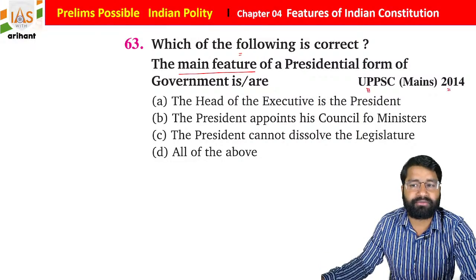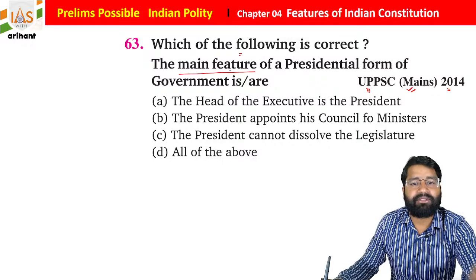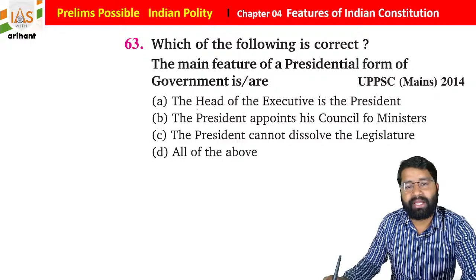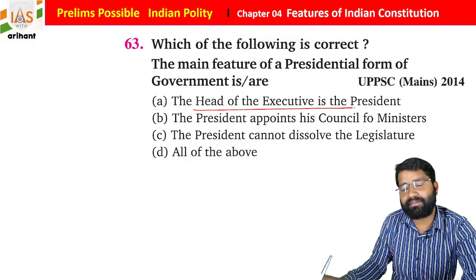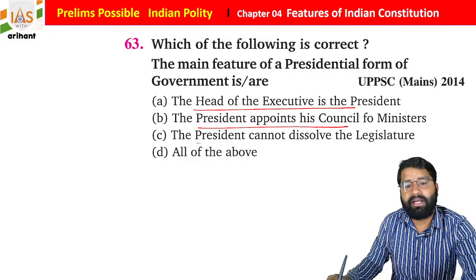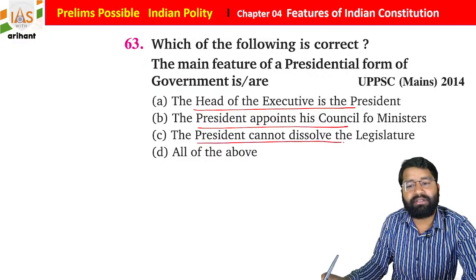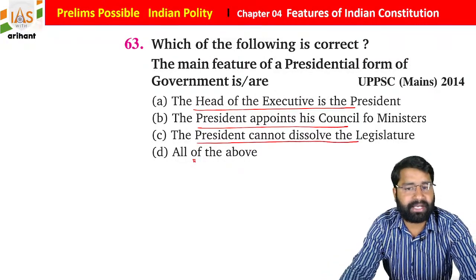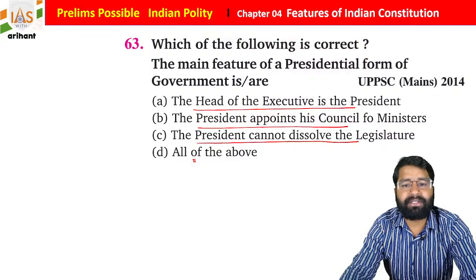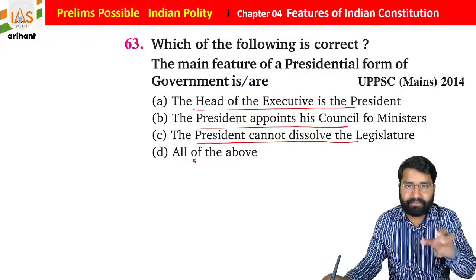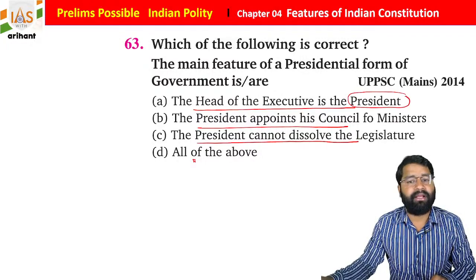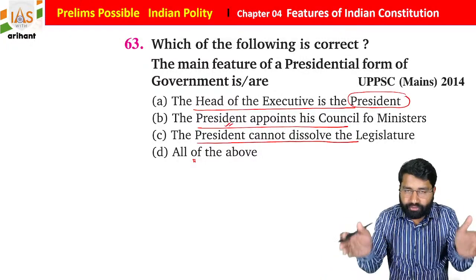UPPSC question, 2014 mains. Okay, so the main features of the presidential form of government, as you know, students: the head of the executive is the president. The president appoints his council of ministers. The president cannot dissolve the legislature, and all the above, students. As you know, in the presidential form of government, there will be a single executive, and he is the president. Okay, now the president appoints his own council of ministers.